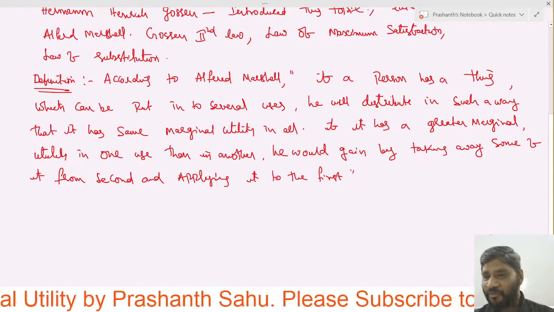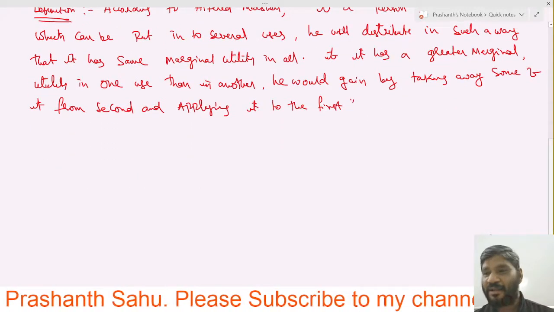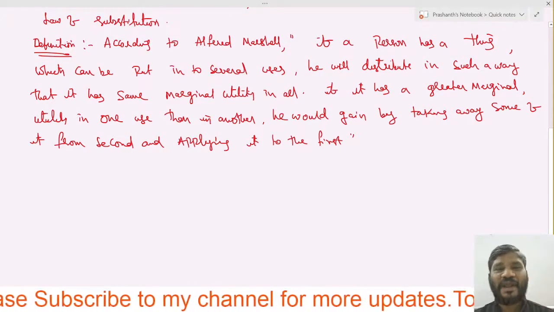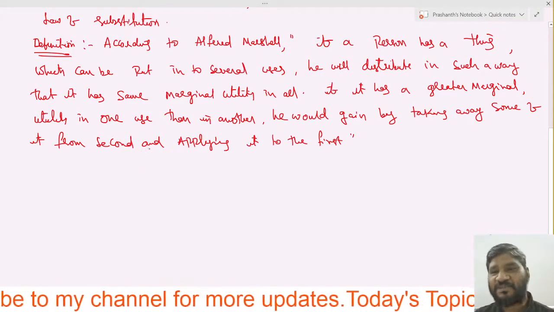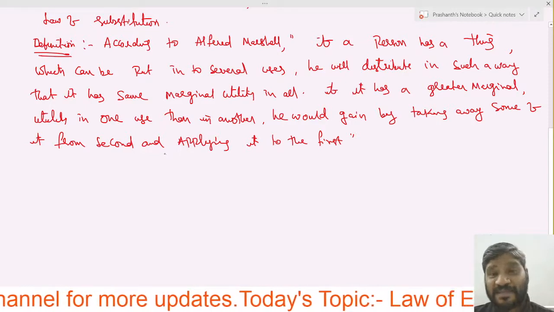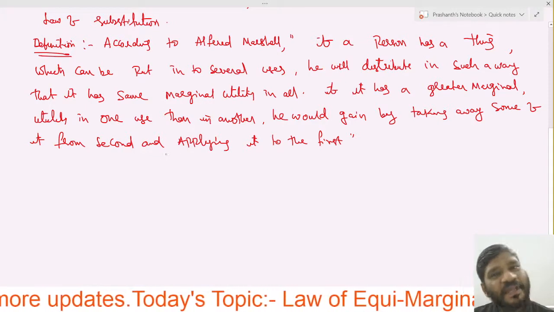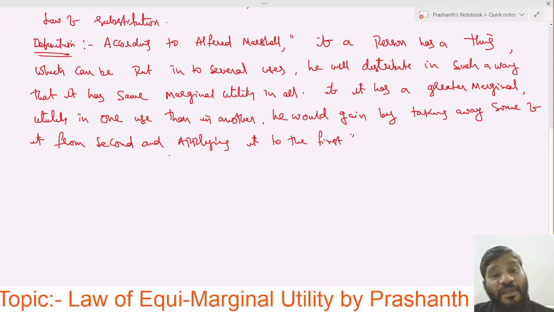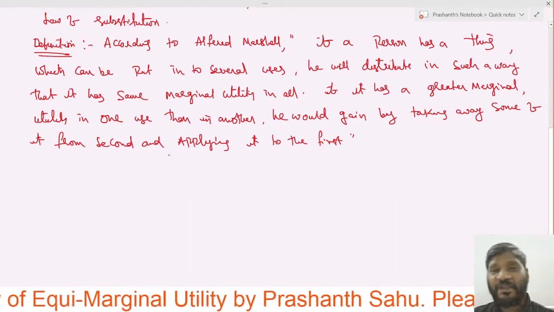Very critical, he has given the definition, but slowly we will understand each and every word of what he has been saying. If a person has a thing, what is the thing? Thing means money, which he can put into several uses.